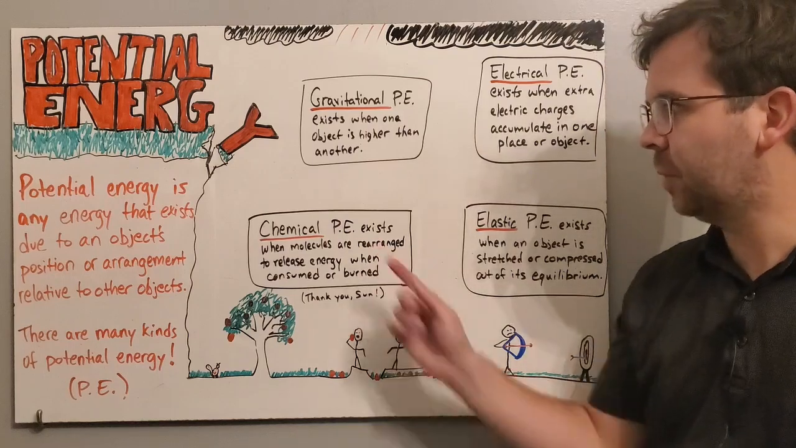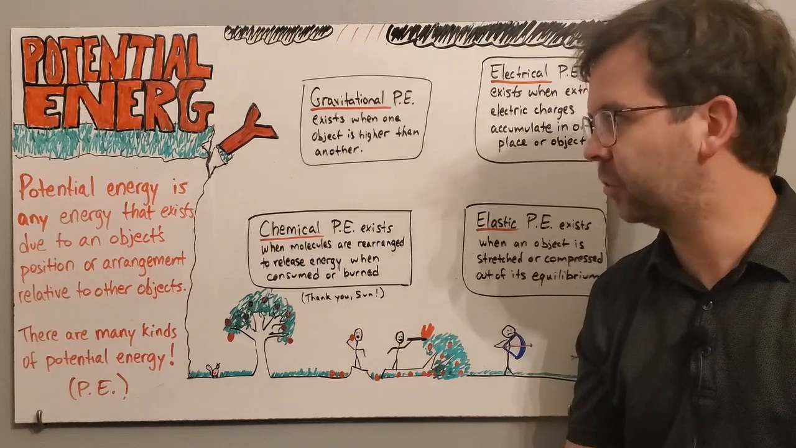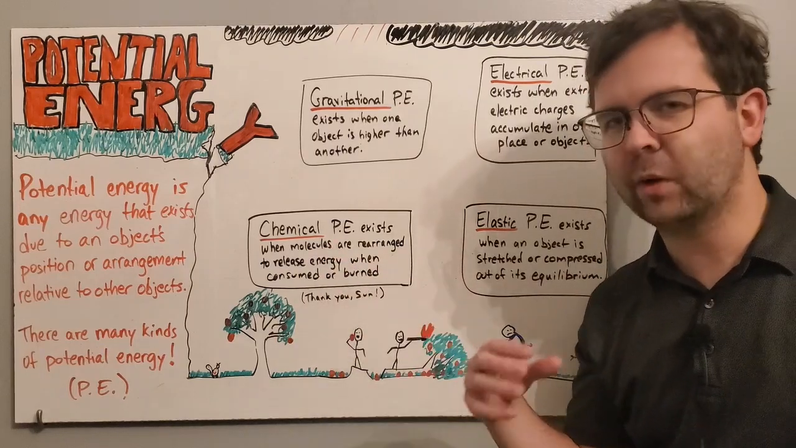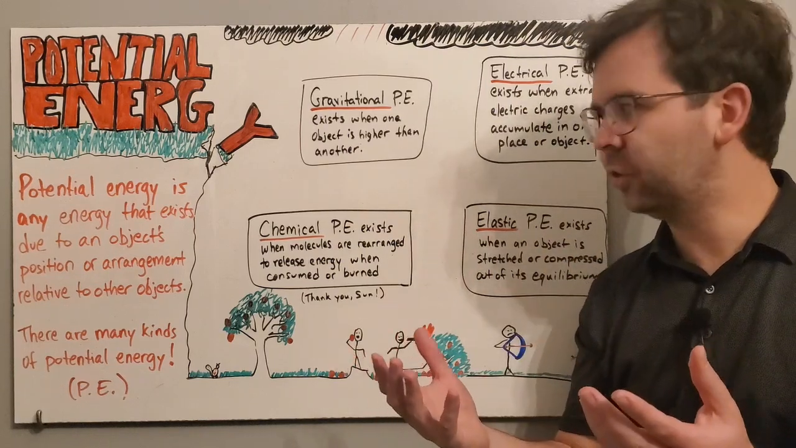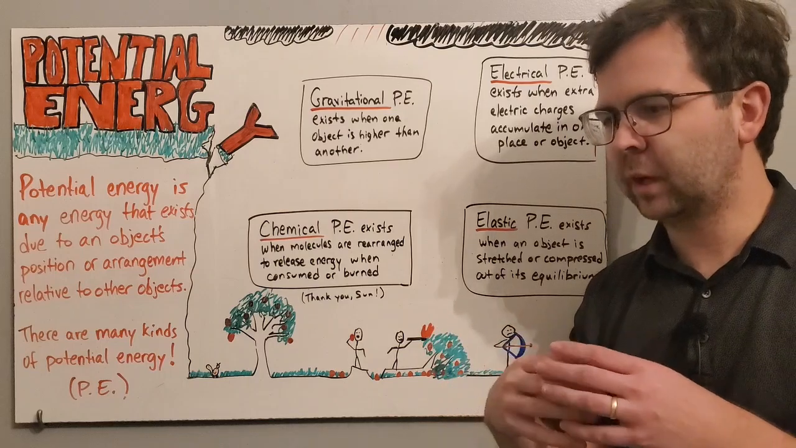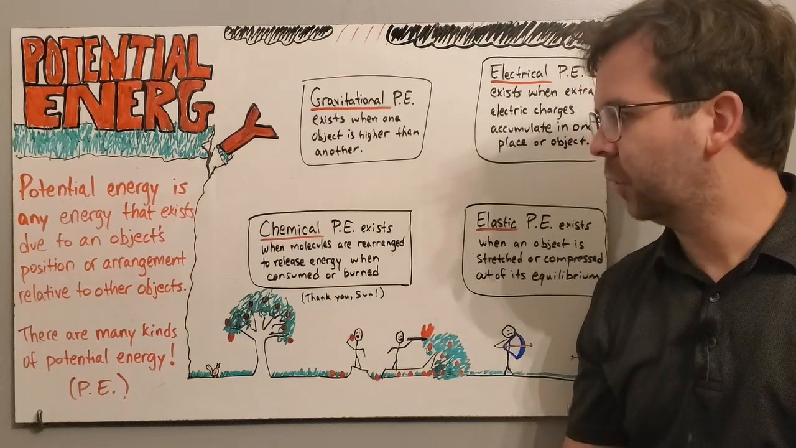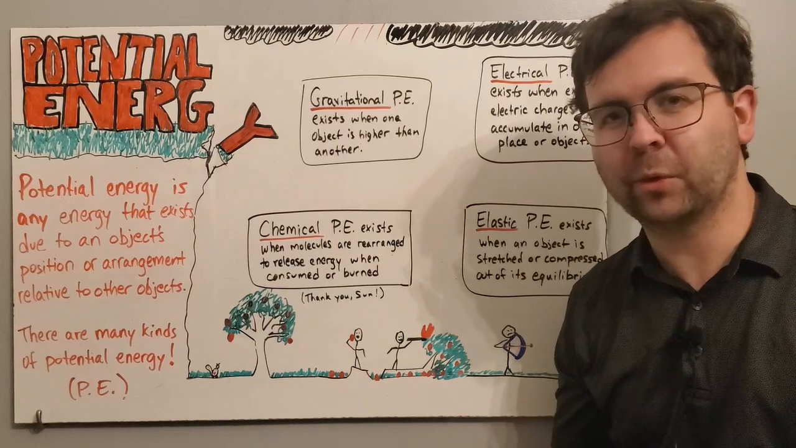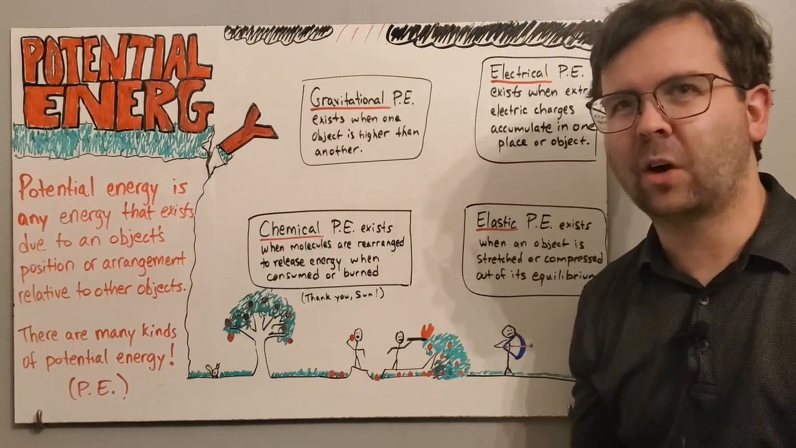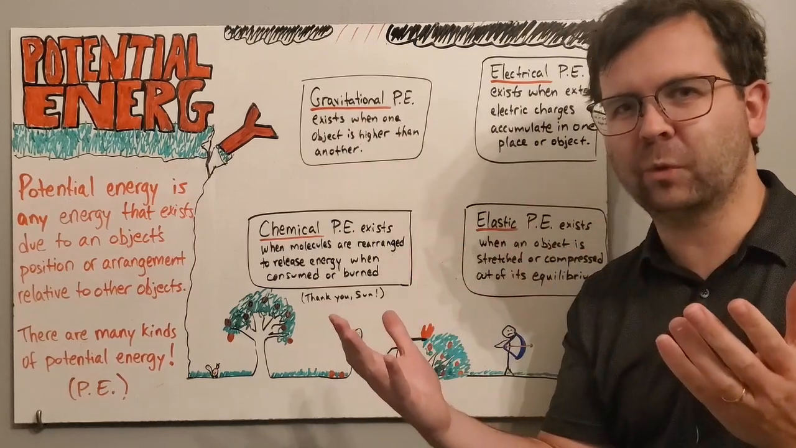We also have chemical potential energy, and this kind of potential energy exists whenever molecules are rearranged in such a way that they're ready to release their energy whenever they're consumed or burned. An example of this would be food that we eat. The chemicals or molecules inside of the food we eat are arranged in such a way that when our body interacts with them, it releases energy for us.